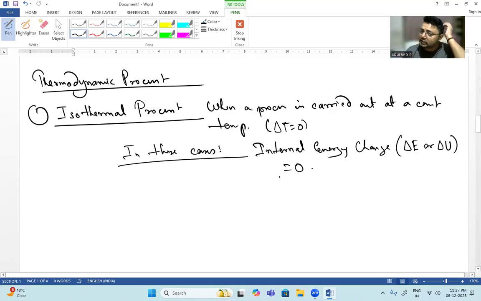Internal energy change in an isothermal process is zero. Understood?